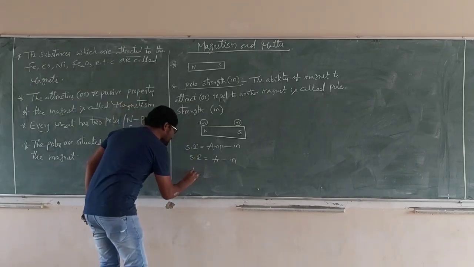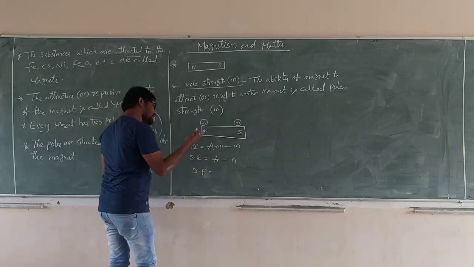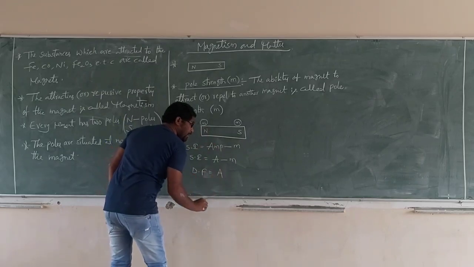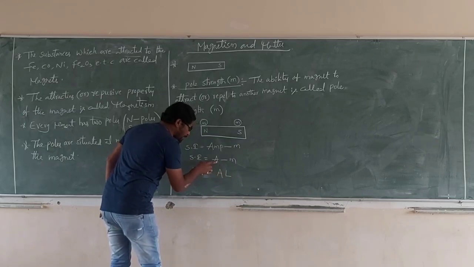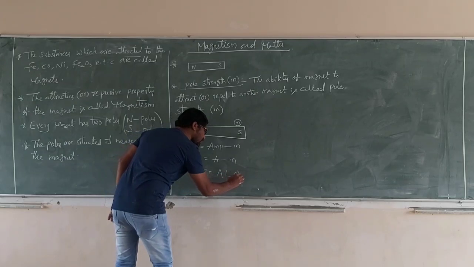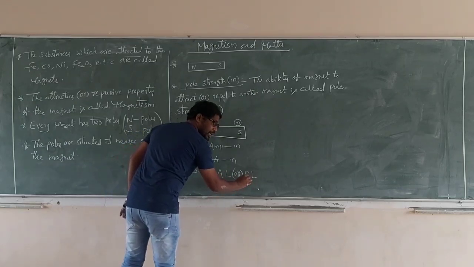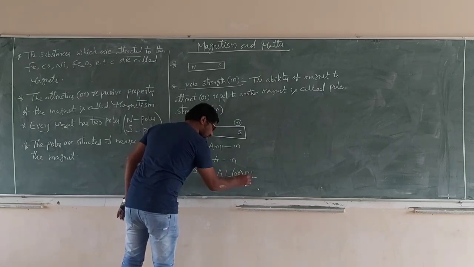Next, what is the definition for that? Ampere is the SI unit for current, and the dimension formula is also A. For current, the symbol is I, and the dimension formula is A. So this is the SI unit, and this is the dimension formula.